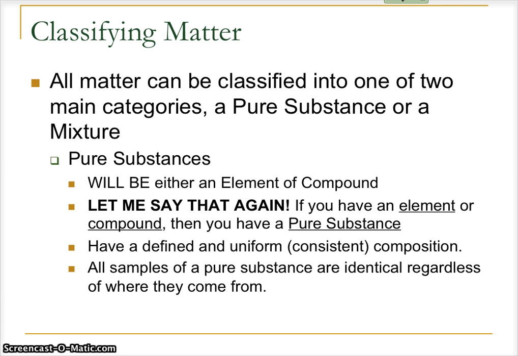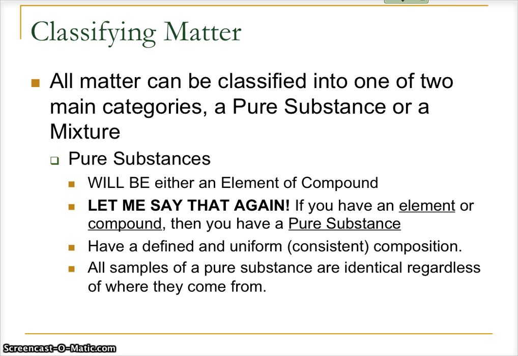Another property or characteristic is that all samples are the same. All samples of a pure substance are identical regardless of where they come from. If we send a space probe to Mars, and we've got one there that just landed a few weeks ago, and it finds water on Mars, then it is going to find H2O. The water on Mars and the water on Earth would be the same. They are all the same, regardless of where they come from, all samples of that pure substance. If I find some gold in my backyard, it is the same as any other gold in the world. It's gold. Gold has a definition, therefore all samples of it are the same.